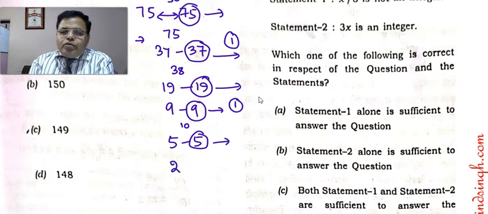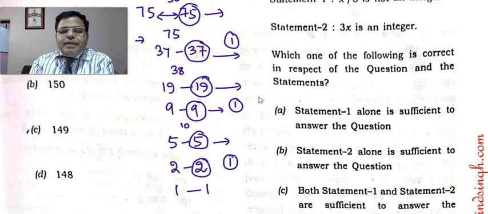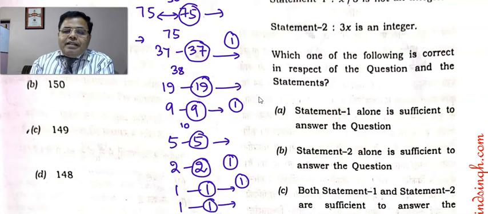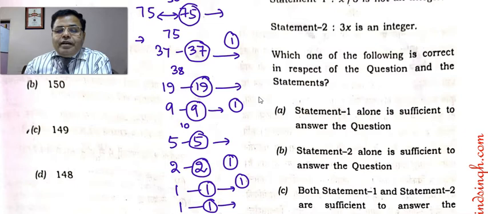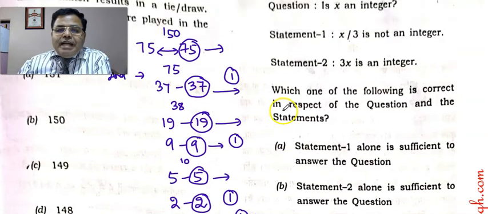Out of 5, 2 matches will be there, and one person is still left. This 2 will be eliminated. Now this 2 persons and this 1 person make 3 persons. Again 1 person versus 1 person, a game is there, and this person can be eliminated, but still one is left. This one and this one will be 2 persons, in which one more game will be there, and finally this will be eliminated and one person is the winner. So the number of matches will be how much?